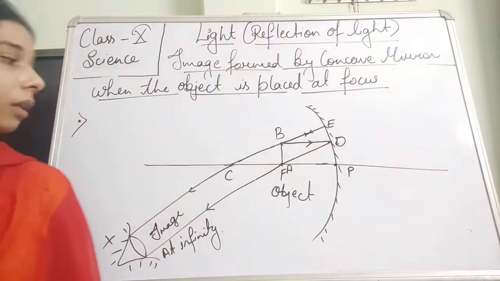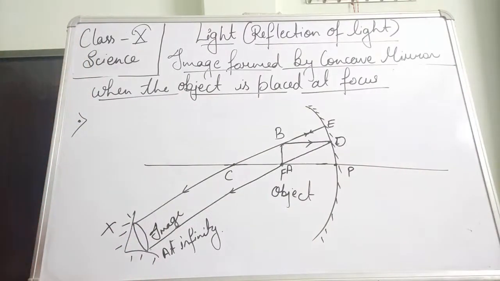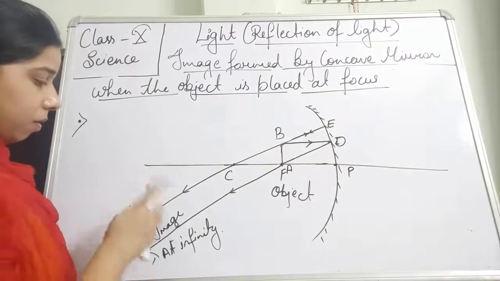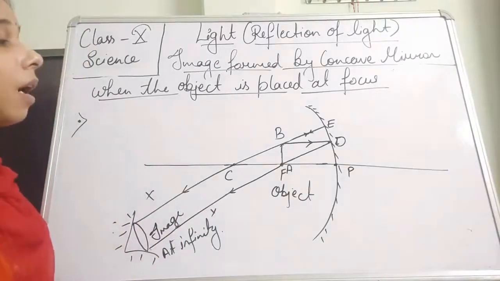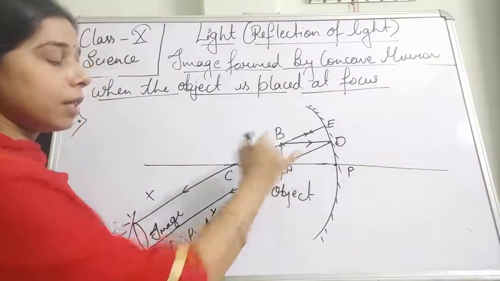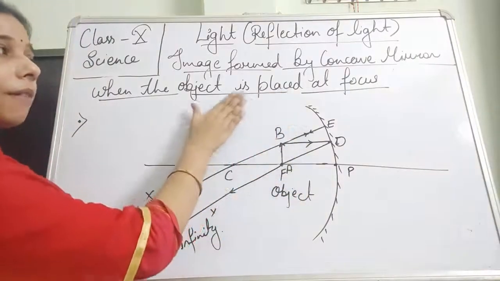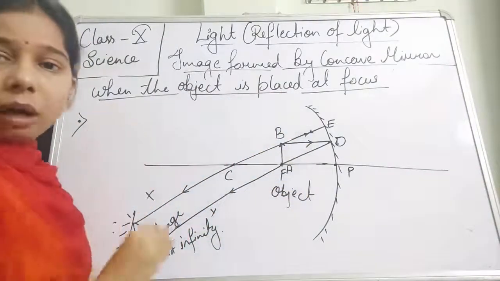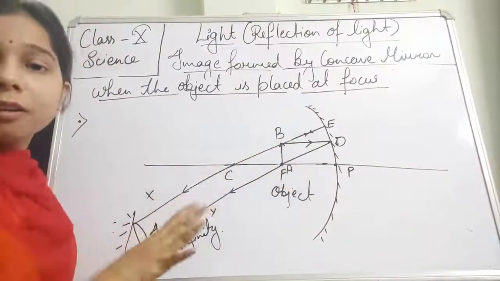Basically what happened here, students, is this is X and this is Y. At first, this was the object, A and B, and this object is kept at the focus. This is what we have to study: what will happen when we keep the object at the focus.